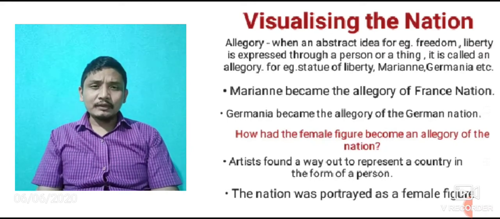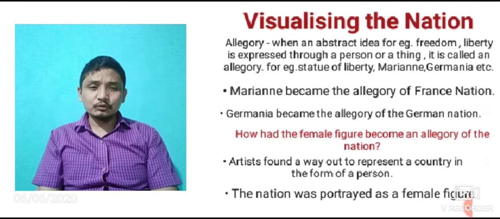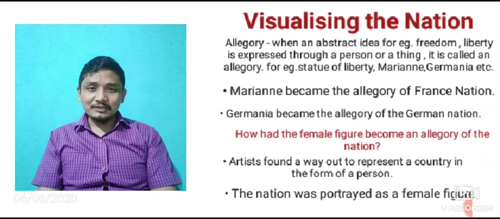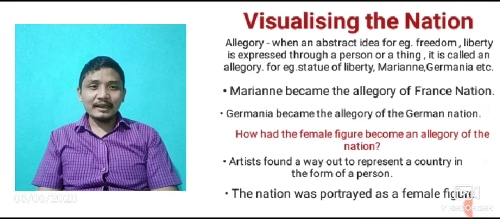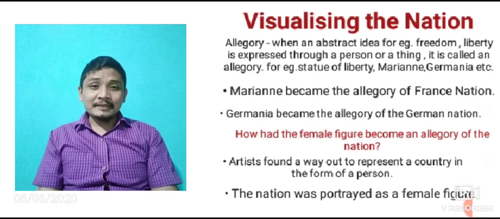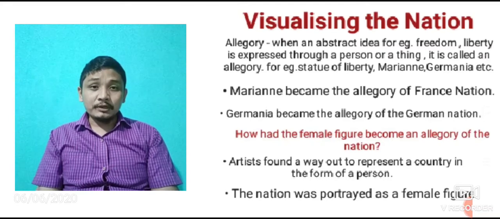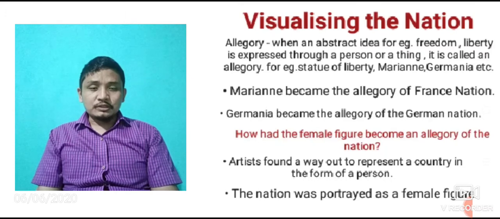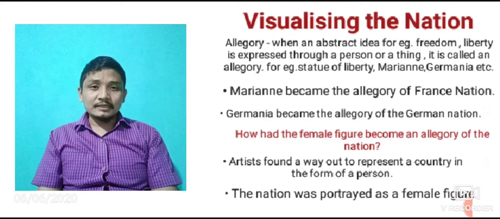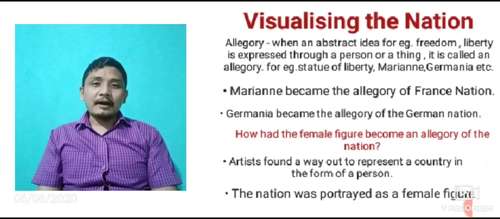For example, liberty can be expressed through a statue. That means the Statue of Liberty is there. And similarly, a nation can be expressed through some figure. For example, Marianne, the female figure used to indicate the nation France, and Germania, the female figure used to indicate the nation Germany, and to indicate the nation India we use the figure Bharat Mata.